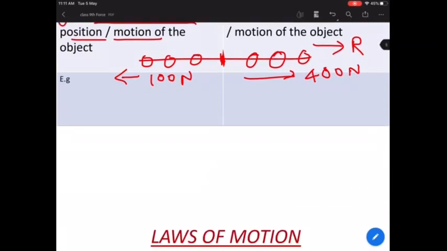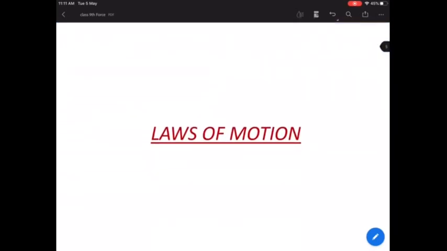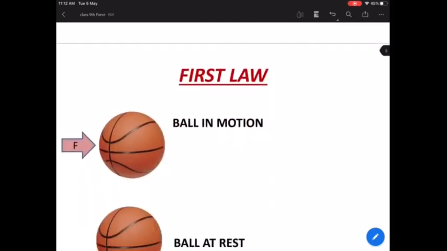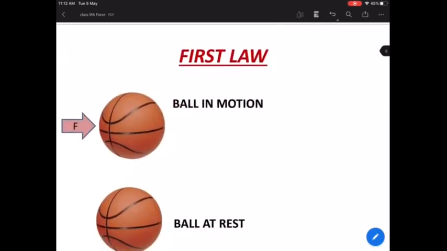Okay. Now we will move on to discussing the laws of motion, which is actually in your syllabus. Now, what are these laws of motion? There are 3 laws of motion that we are going to talk about in this chapter. Fine. And the first law that we are going to touch is this. Understand this first law, then I will tell you the statement of the law.